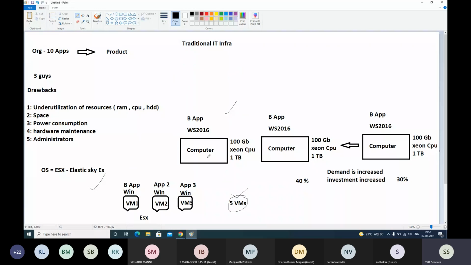Let's say when you run the same business on this old model, traditional infrastructure, per week you are manufacturing 1,000 units of some product.